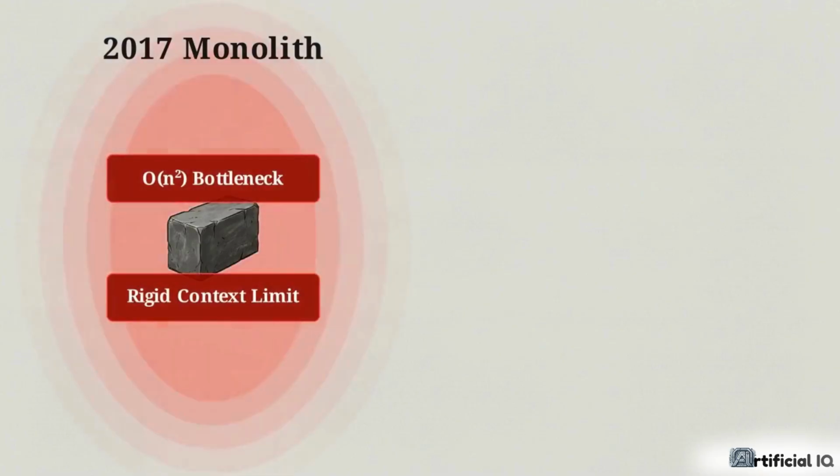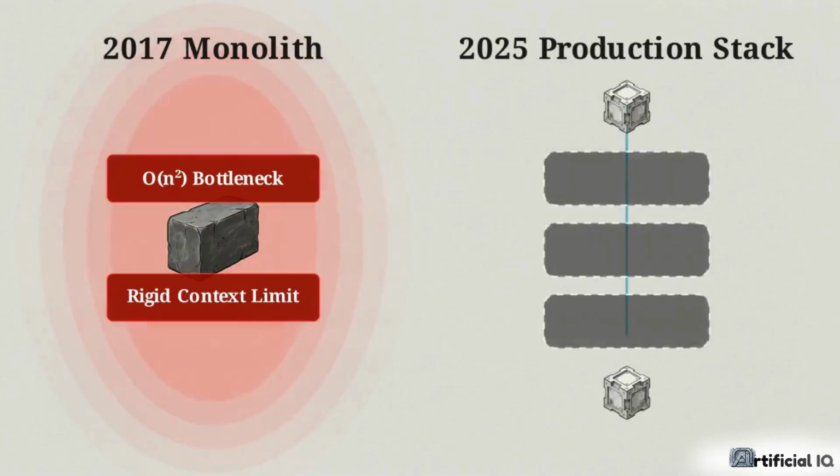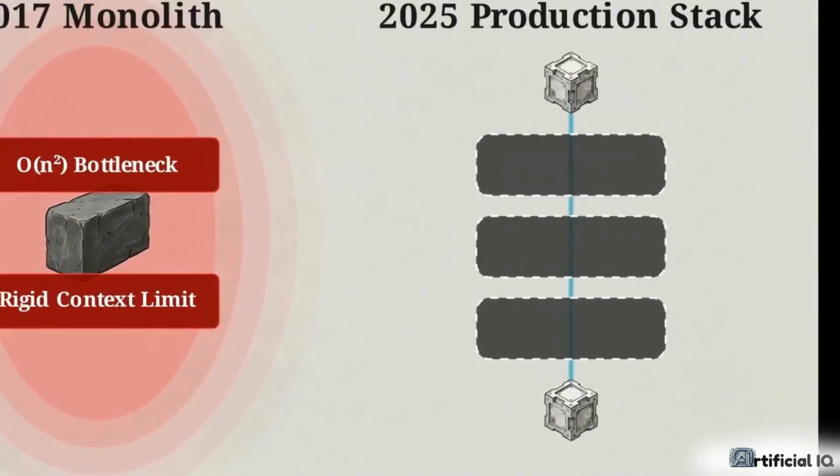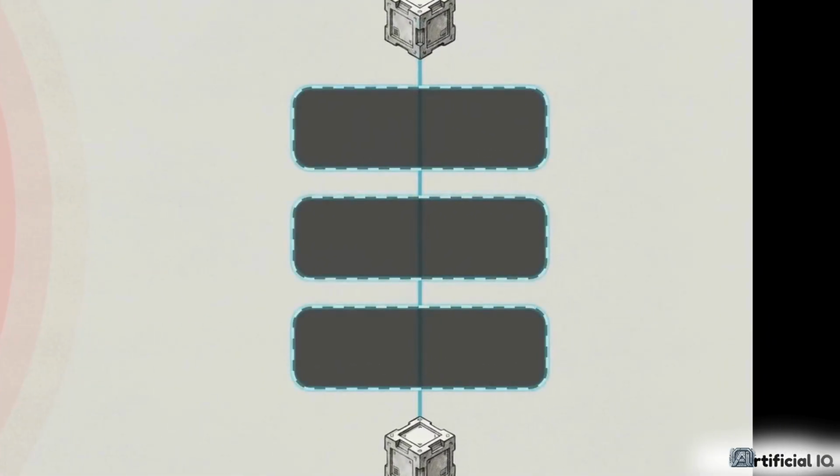This structural comparison highlights the shift. On the left is the 2017 monolith. To fix its inherent flaws, the industry had to abandon it. On the right is a modern 2025 production stack, a composite system requiring heavy interventions at the architectural, training, and deployment levels. That schematic on the right is our roadmap.